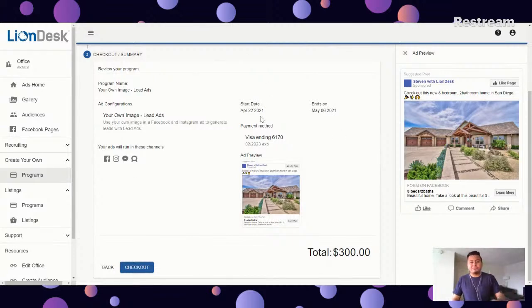So just make sure that you confirm the ad preview, that this is exactly what you want. You can always go back and modify if you'd like. Make sure that you have the start date and the end date correct. And then once you're done, go ahead and click on checkout.